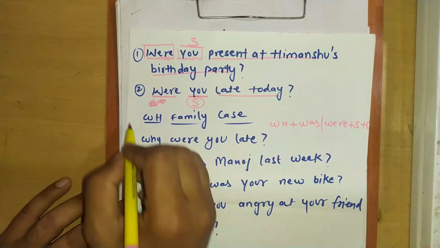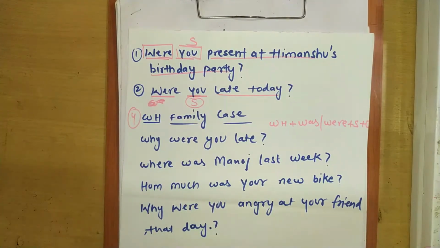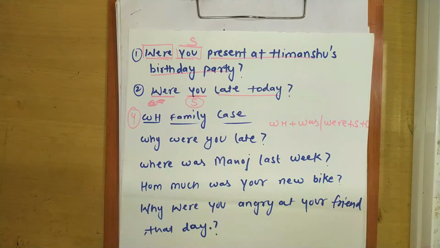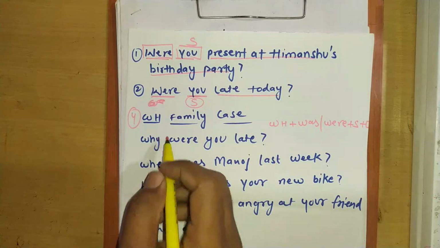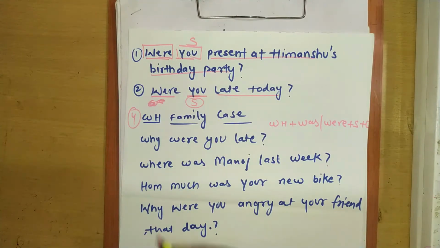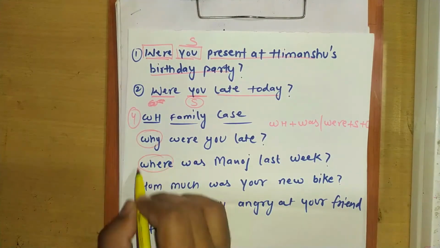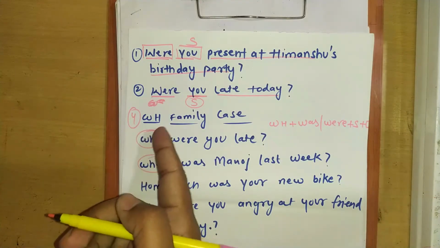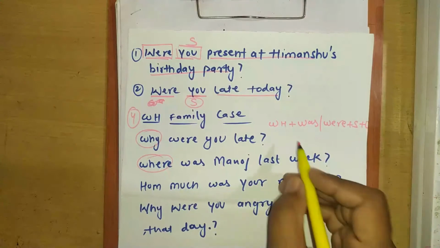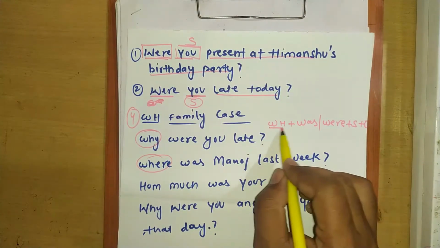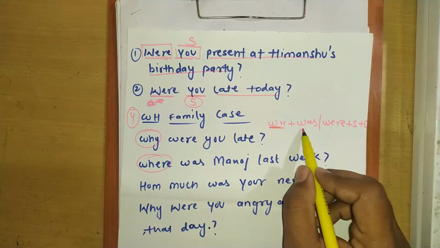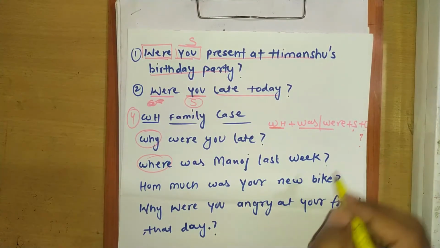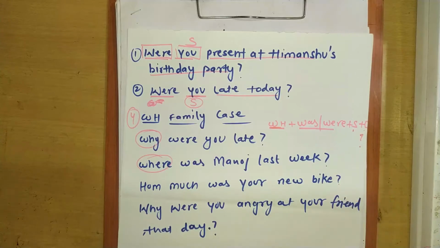Now the fourth case we have to make the question is WH family case. It means if I want to put why, where, how much, like these words, then it will become WH family case. See the rule of this case. First we have to put WH family word, then was, were, then subject, then object, and at the end of the sentence a question mark.